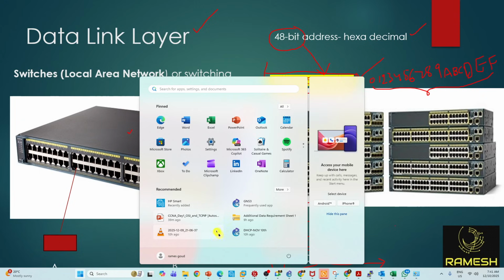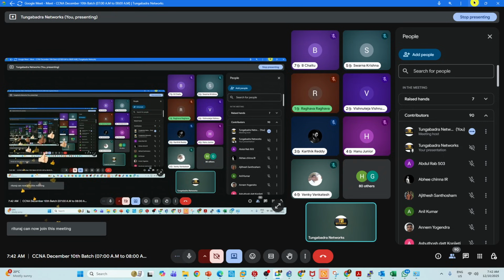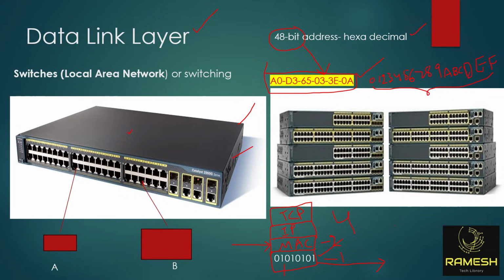Where will you use these switches? You will use these switches in each and every building, right? Like, we have a 5 floor building. In each and every floor we have 50 employees, 50 computers, right? Each 5 floors, 5 switches, like that.